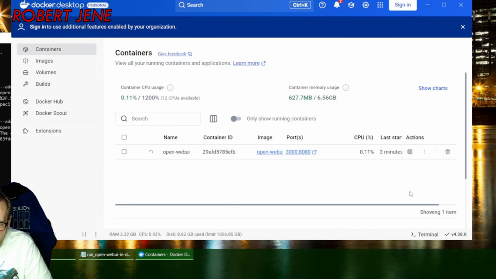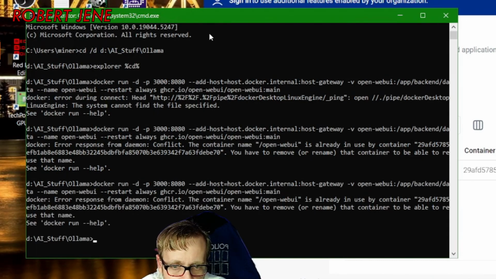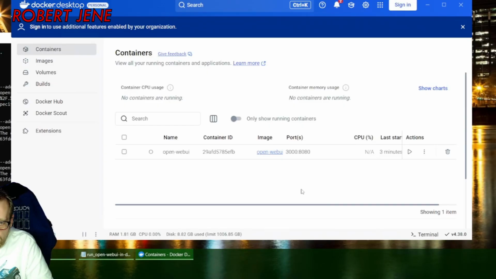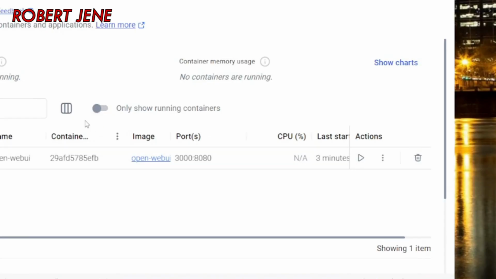And I'm going to stop that so you can see what happens when I do this command. Do that. Bam. It's already in use, but it's not playing. So you would go in here. If it's not running, you need to go in here and check it and hit the start button.